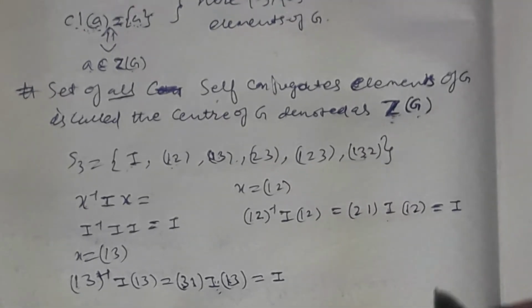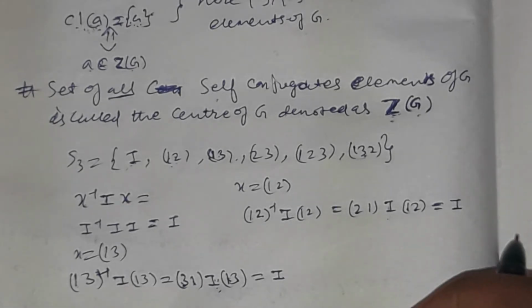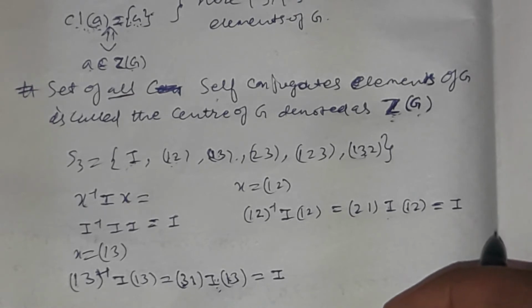Okay, similarly, whenever you get x equal to 3, you will also get identity. So identity is a self conjugate element, because the conjugate class of identity is identity.